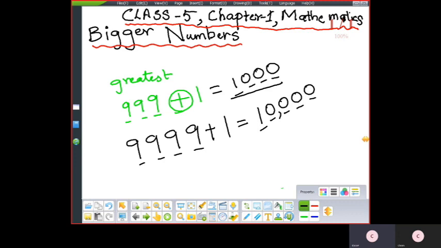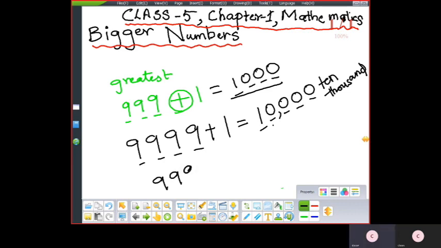So these are all. You can even represent this in a place value chart. Yes or no? Like that, you can go on with the 10,000. This is 10,000. After 10,000, what will you get? 1 lakh. Yes?